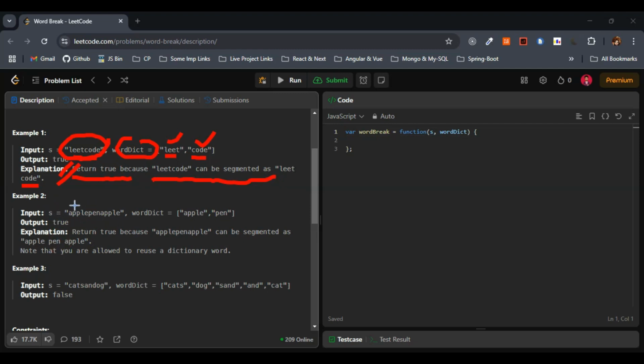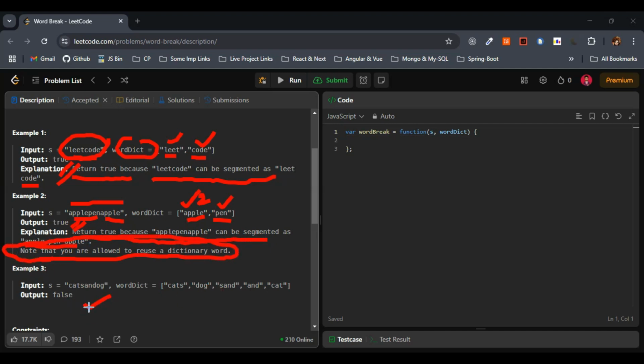The second example they have given is apple pen apple. Apple and pen are in the dictionary. They have said you can use a word any number of times, as many times as you can. So apple, pen is present, and apple is present again, so apple is used twice. We can make use of apple any n number of times here. So for the output we have to return true. I hope this is clear. Return true because applepenapple can be segmented as apple pen apple. Note that you are allowed to reuse the dictionary word, as they have clearly mentioned in the explanation.